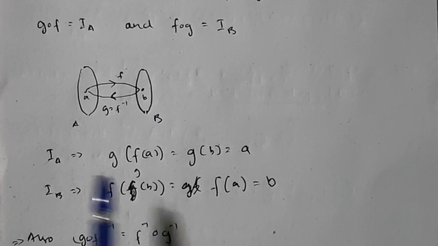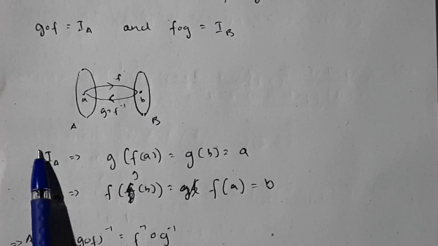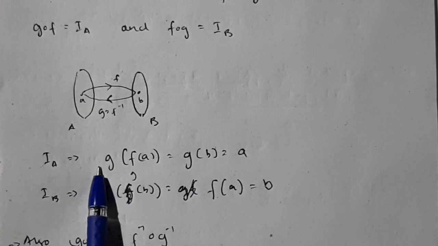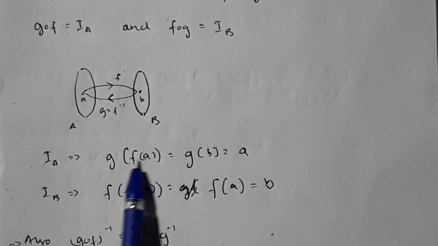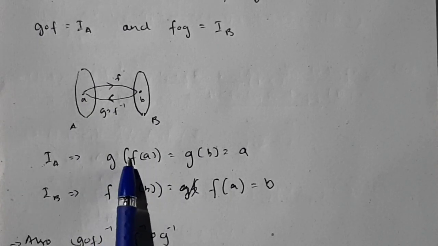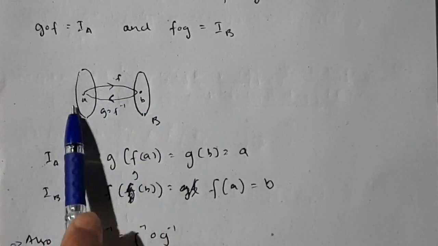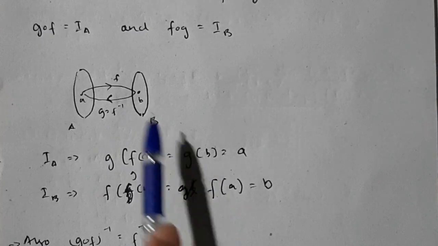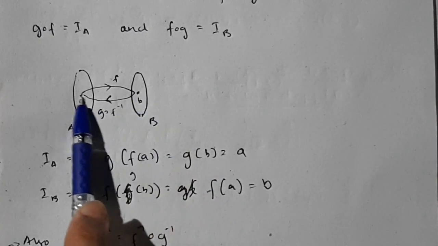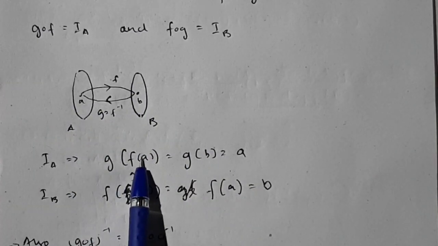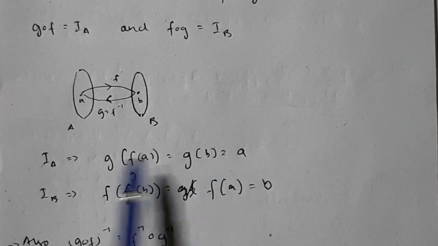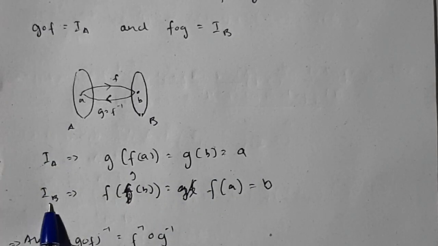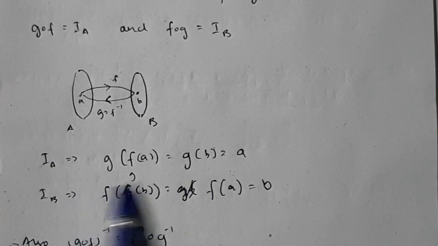IA means whatever A you put, you will get the result as A. Like that only, g of f of A. What is g of f of A? f of A, if you put A in f, is defined as B. See, in this function, if you put f of A, you will get the result B, right? Then g of B means if you put g of B here, you will get back to A. So if you are putting A here, you are getting A again here, that is IA. So IB also you need to do in a similar way, f of g of B, and you will get B here.